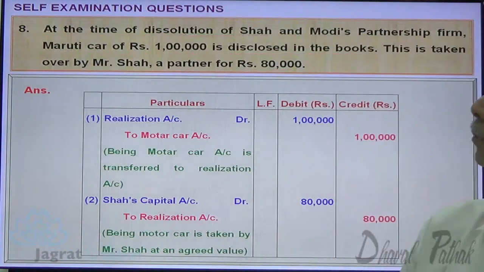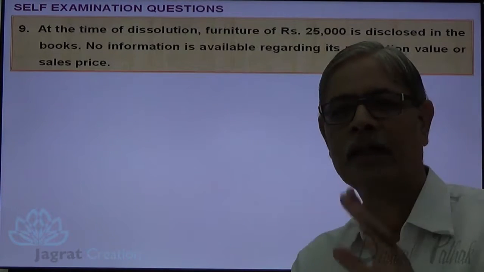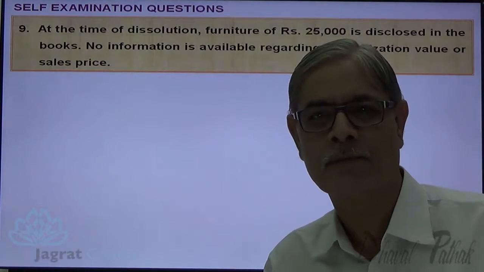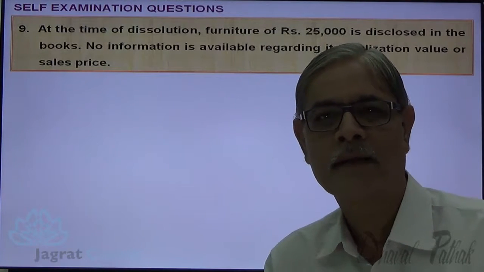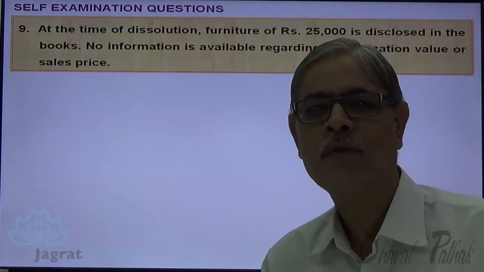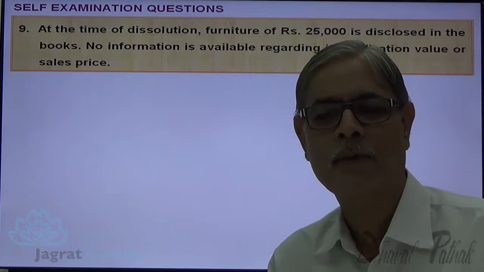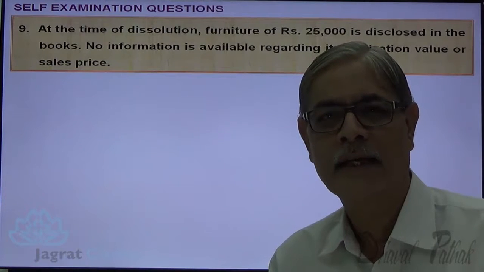That is loss on transfer, 20,000 got debited to the debit side of realization account by difference. Next. At the time of dissolution, furniture of 25,000 is disclosed in the books. No information is available regarding its realization value or sales price. Now you are given the book value of furniture, you are not given information for the value realized. So in such situation we should presume that furniture being real tangible asset, book value has been realized. So we are required to write down two entries. One, transfer of furniture to the debit side of realization account, and book value realized there against.